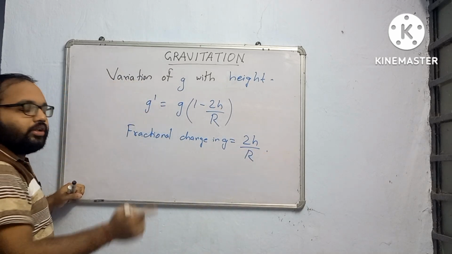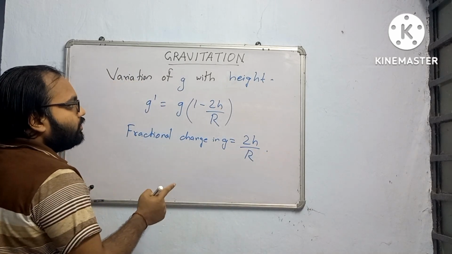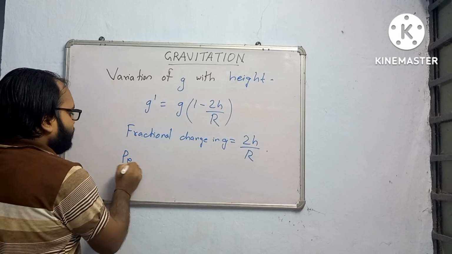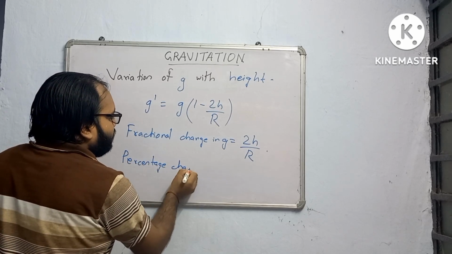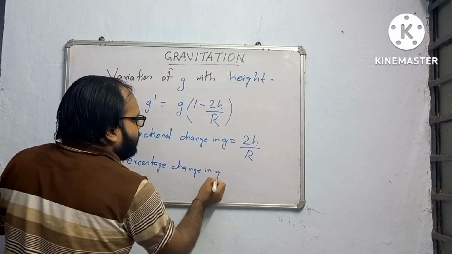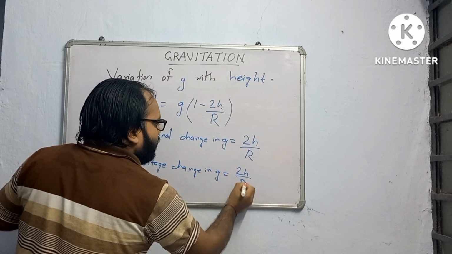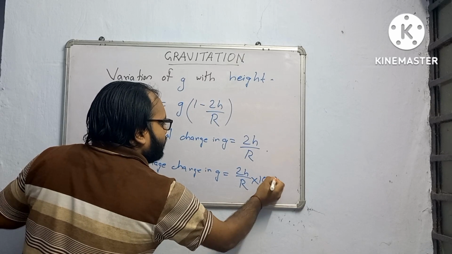In this way you can calculate the fractional change, and the percentage change in g is equal to 2h by r multiplied by 100%.